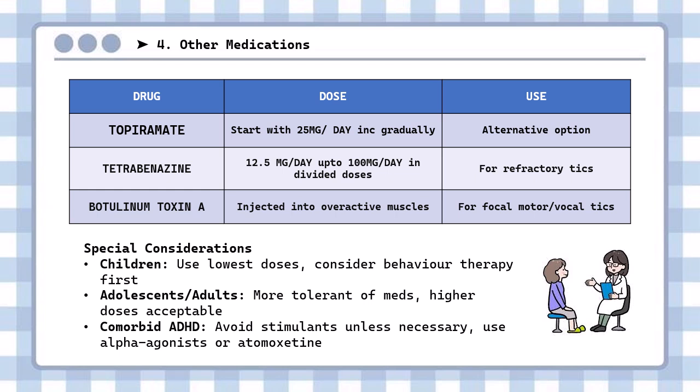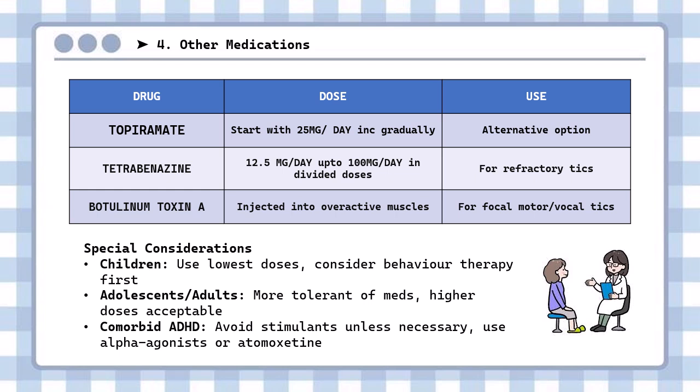Special considerations must be made for children, and lowest doses must be used first. Consider behavior therapy even before that. In adolescents and adults, most tolerance is seen in adults, and higher doses are acceptable. However, precaution must still be taken. For comorbid conditions, if ADHD, OCD, or both are present, then stimulants must be avoided. Alpha agonists or atomoxetine are mostly used.